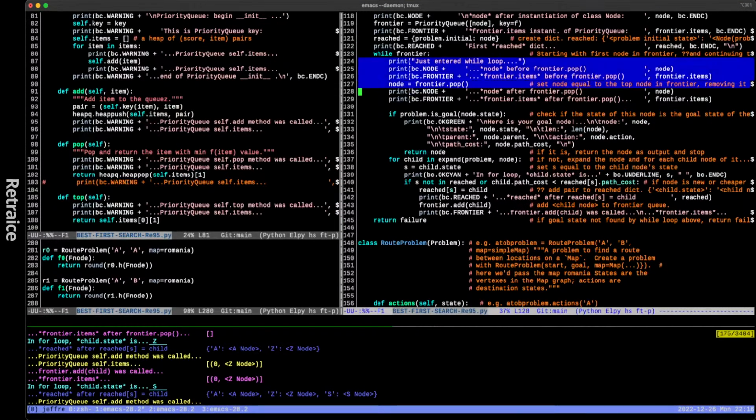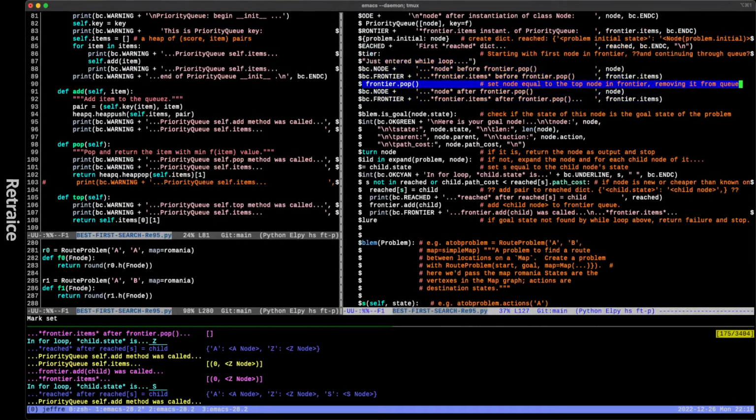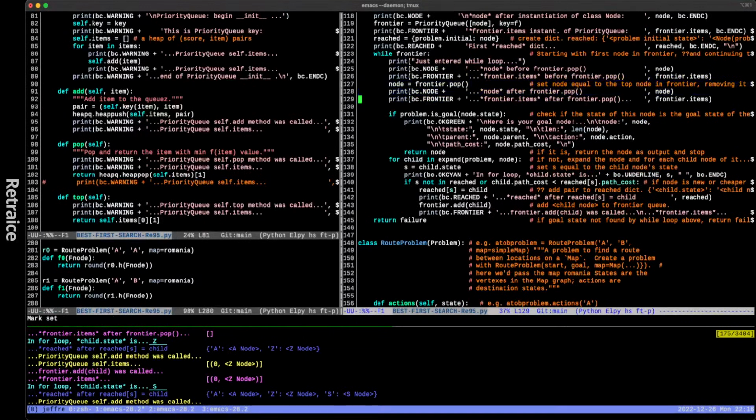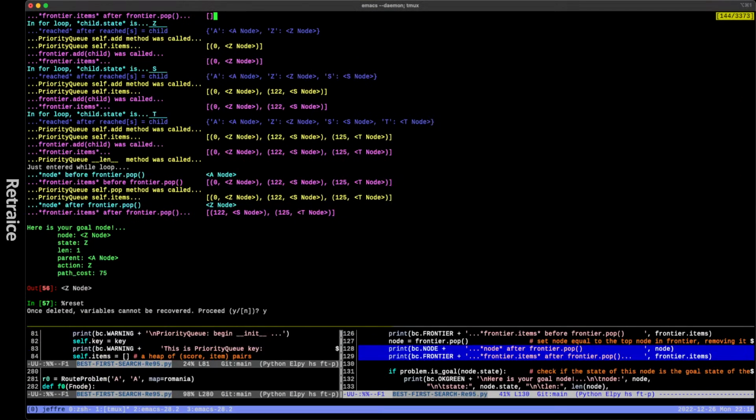So we're in the while loop. All we're basically doing is popping, setting the node equal to the first item in the frontier heap, the priority queue heap here. That's line 127, okay? And then we're just printing to confirm that we know up from down: the node itself, and then the node after the pop, so it's a new node because we changed it. I mean, it's not necessarily new every time.